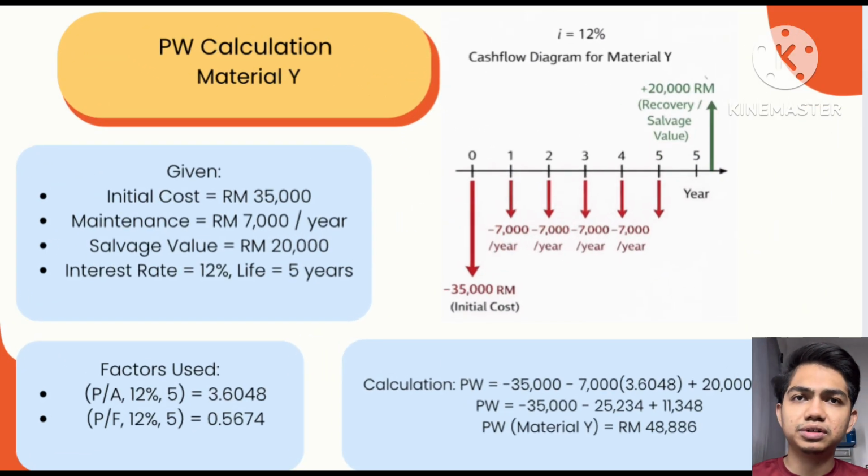Okay, PW calculation for material Y. This slide shows the present worth calculation for material Y. Even though the service value is high, the initial cost is very expensive, which increases total present worth. The final present worth for material Y is 48,886, which is higher than material X.